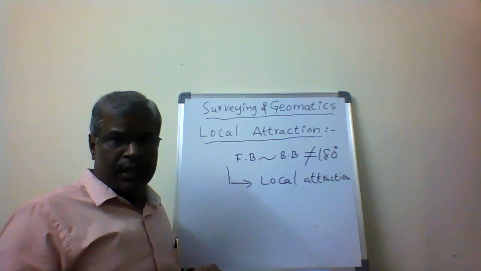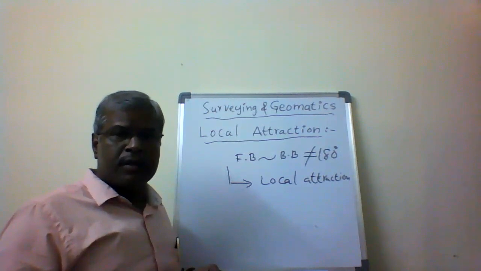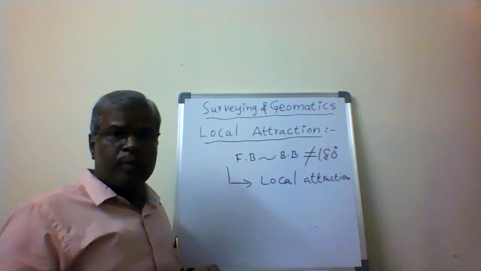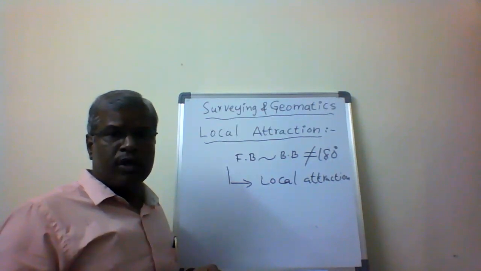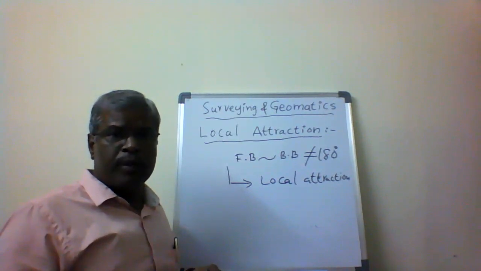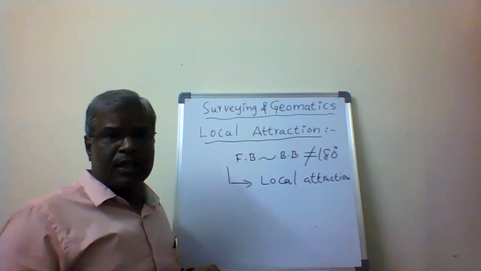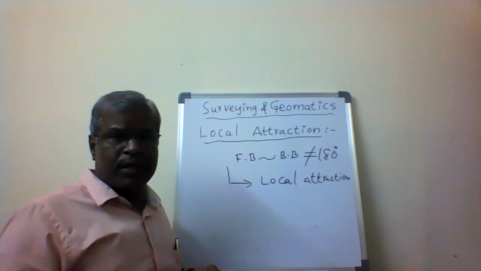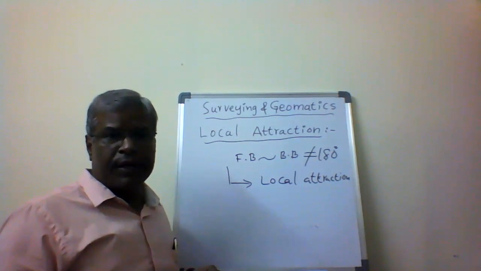In that way, we are going to correct it, because after the completion of the survey, we checked the difference of forward bearing and backward bearing, and it is not satisfying 180 degrees. Then we suspect local attraction. Then a correction is going to be applied, and once again we calculate the corrected bearings. From the corrected bearings, we calculate the corrected angles. This is what we call local attraction.